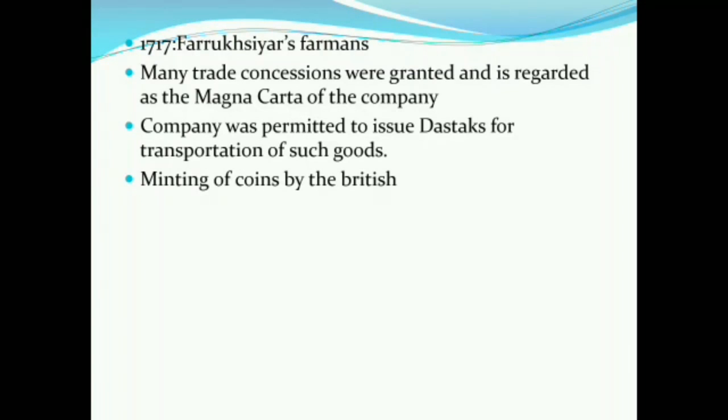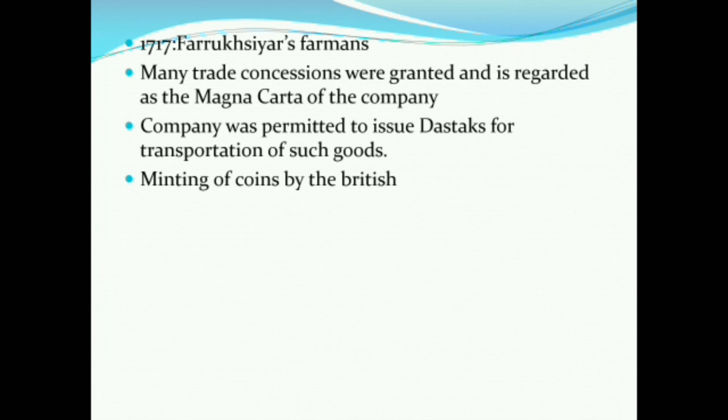Now in 1717, Farrukhsiyar, who was the Mughal king at that time, issued 3 farmans to the British East India Company, and these farmans are also known as the Magna Carta of the company, because they gave many trade concessions to the company.